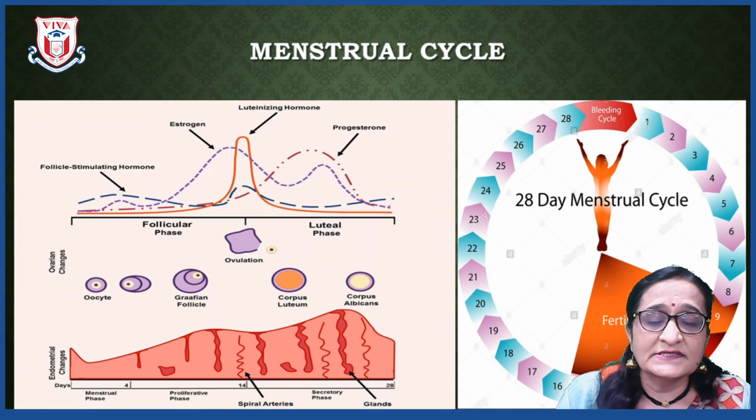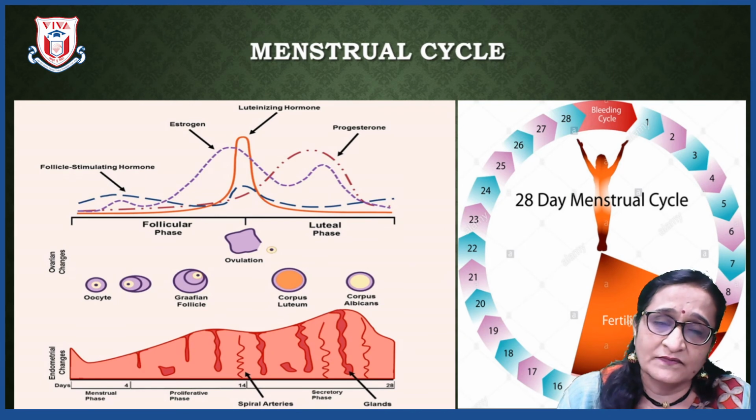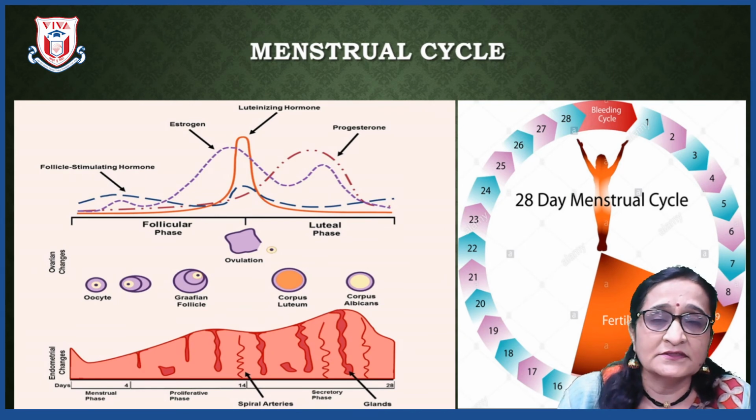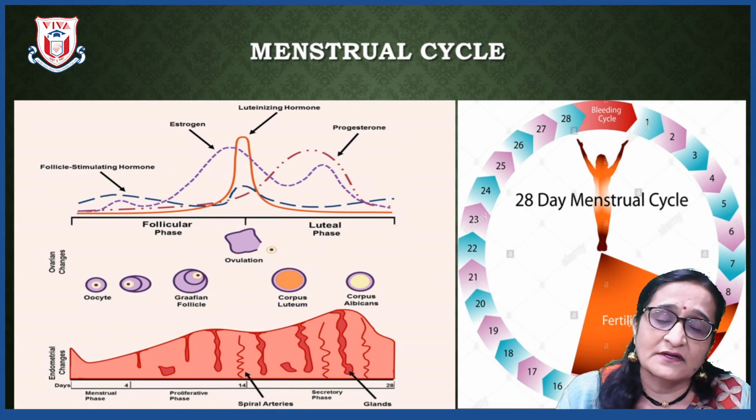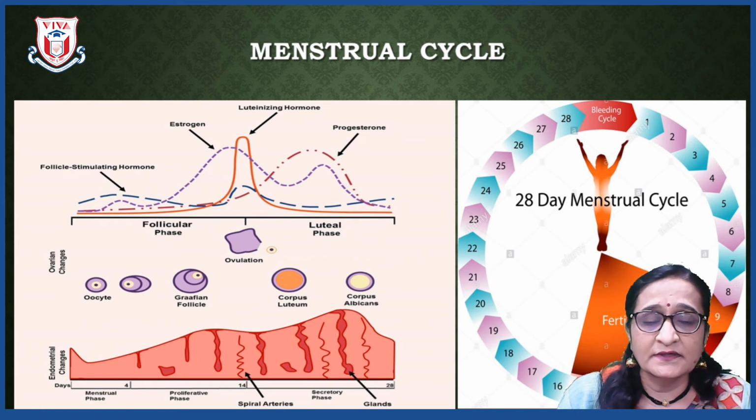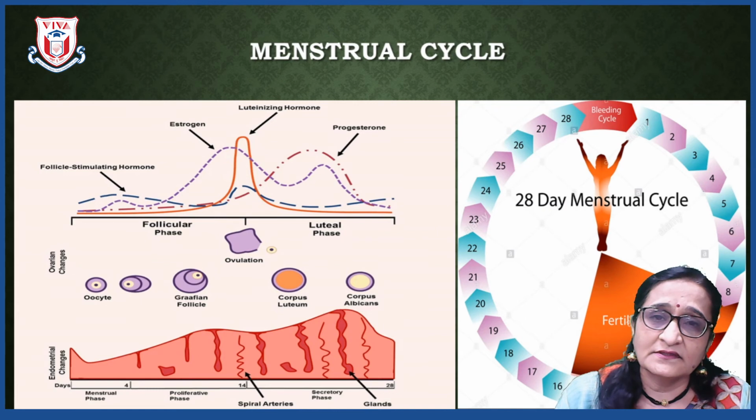The menstrual cycle is a repeated cycle which takes place in the body of girls right from puberty till menopause. Menopause is the stage in females which comes around the age of 45 to 50 years. Again, it varies as every individual is unique. Some females can get it at the age of 45, 50, or maybe 55 also. Till menopause occurs, the female is fertile, meaning capable of giving birth to new organisms.